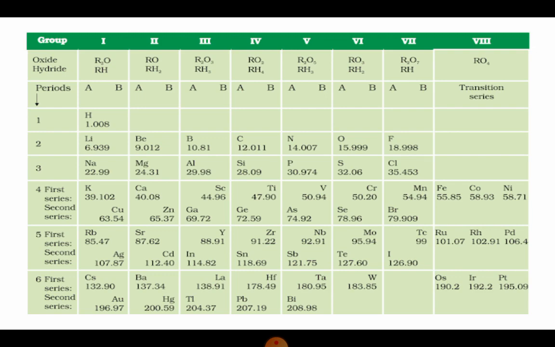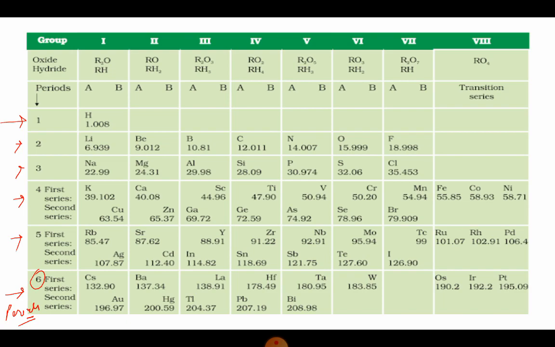So this is the table that is given by Mendeleev, and in this table let us first focus on what all things we can see from the table only. In the table we can see there are certain horizontal rows, and the number of horizontal rows is 6. These are called periods. So how many periods do we have in Mendeleev's periodic table? We have 6 periods, and they are numbered 1, 2, 3, 4, 5 and 6.